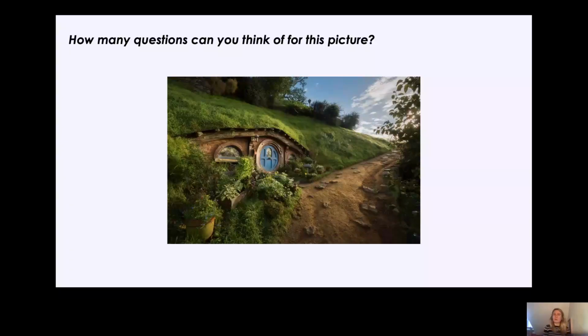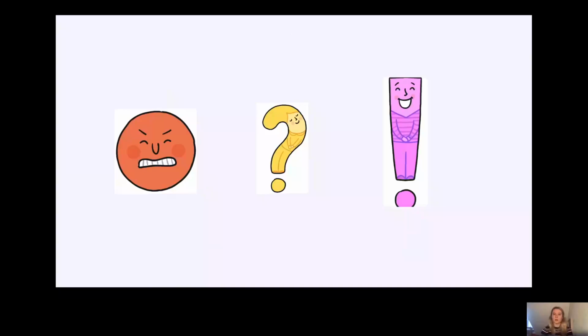Okay, listen to all of these questions. Well, you already know how to form a question, but you need to know how to recognise a question and how to add all of the different parts when you are writing them. Okay, so here we have some punctuation marks. We've got the full stop, looking very angry. We've got the question mark and we've got the exclamation mark. Now, when do we use each of these punctuation marks? Could you pause the video and have a think for me?